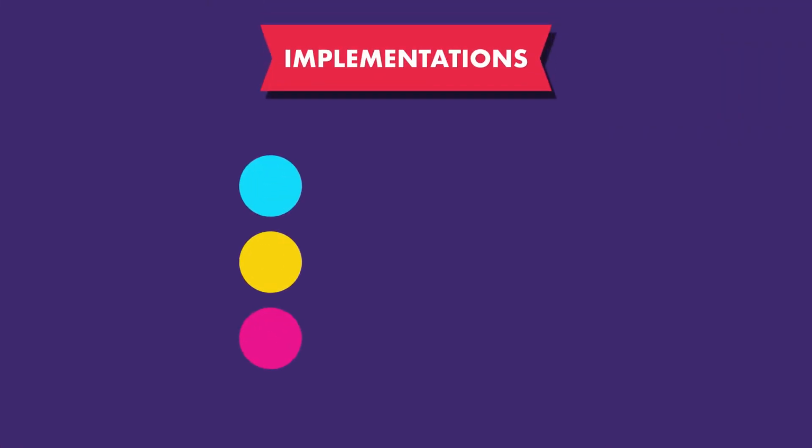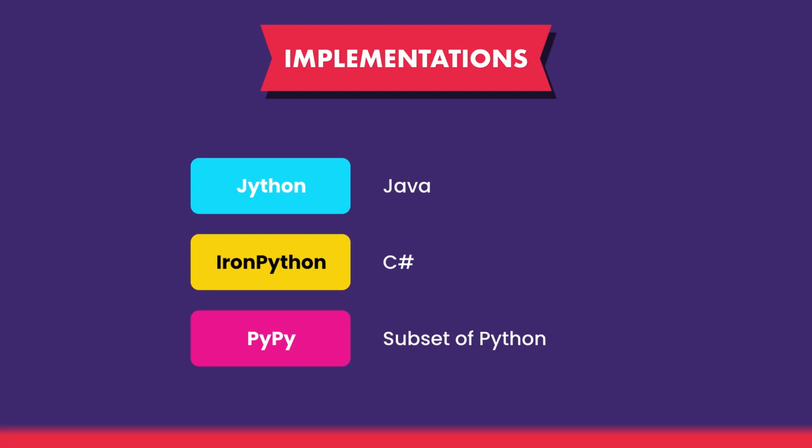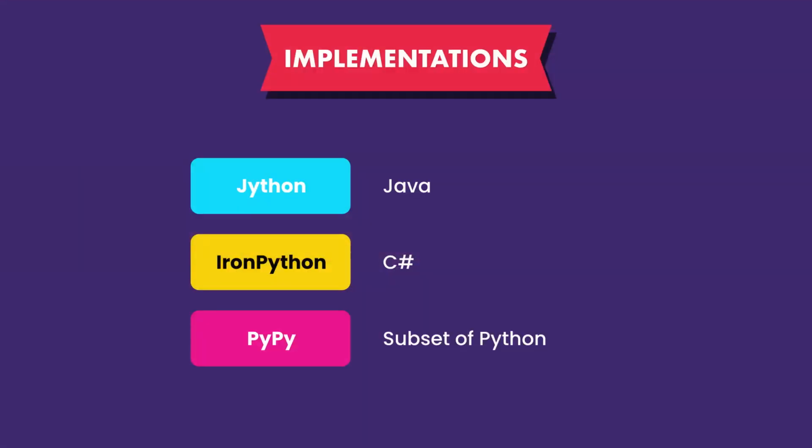There are a few other implementations out there, such as Jython, written in Java, IronPython, written in C#, and PyPy, written in a subset of Python itself. As new features are added to the Python language, they are first supported by CPython because that's the default implementation, and then they will gradually come to the other implementations.